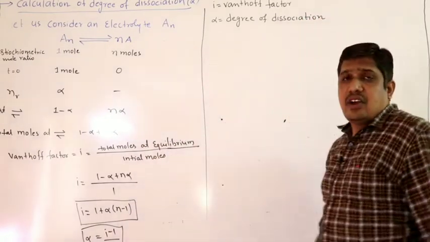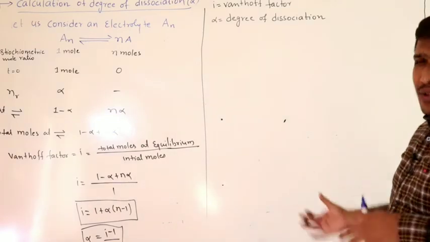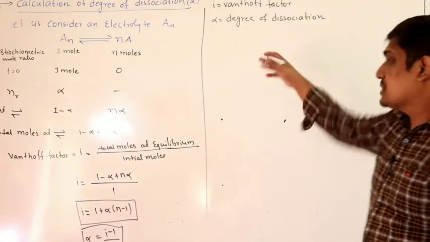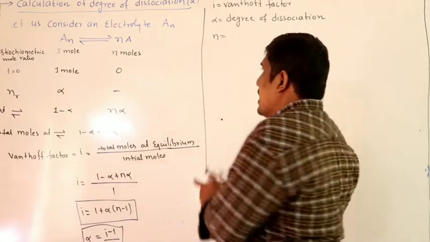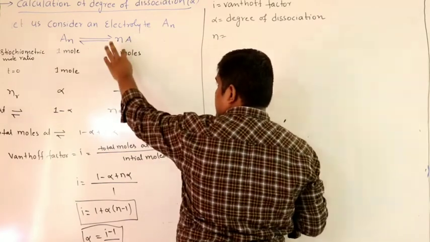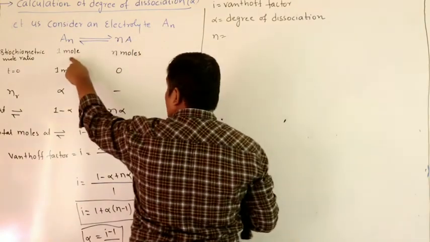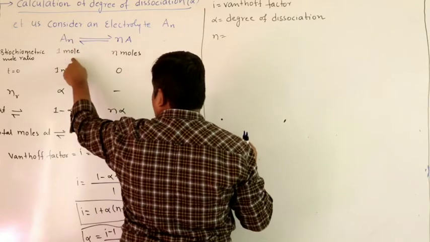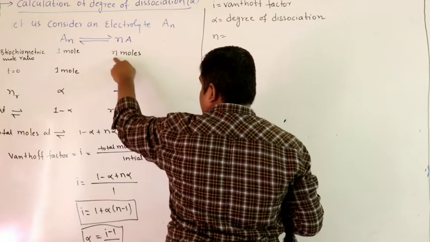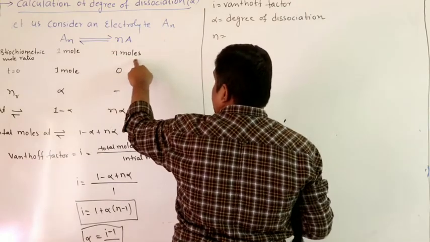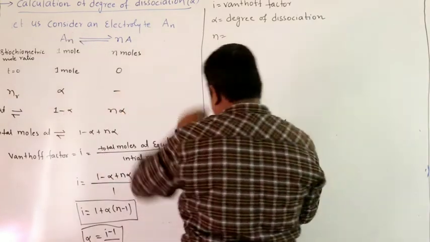So I is called the Van 't Hoff factor. The exact meaning we will study in second year, but we don't require the exact I value here. We use alpha, so nothing to worry about I. N, what is N? N represents the number of particles that are produced when 1 mole of electrolyte dissociates completely.